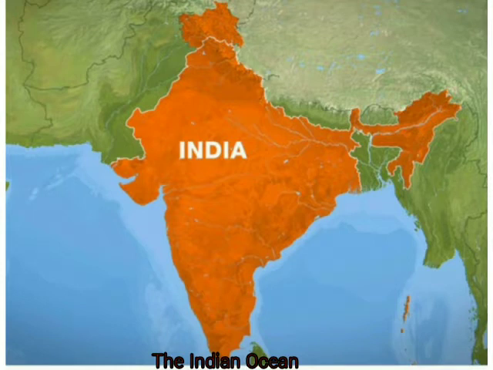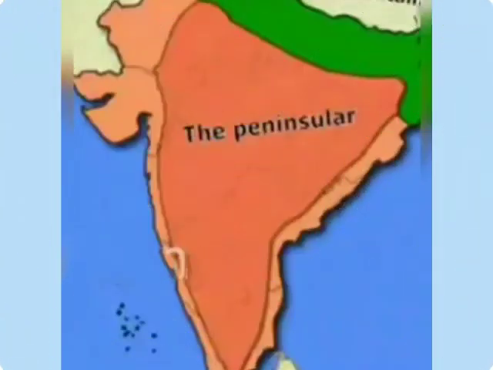The Indian Ocean is named after our country. The landform, which is surrounded by water on its three sides, is known as a peninsula. Thus, the southern part of India is a peninsula.